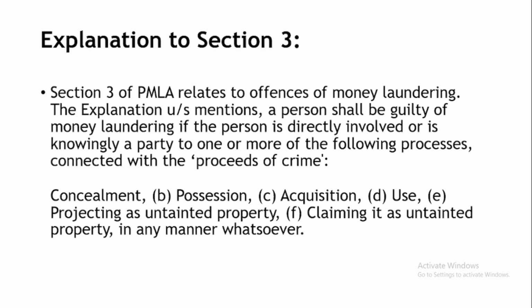So let us see what the connected crimes with the proceeds of crime are: concealment of the proceeds of crime, possession, acquisition, use, projecting as untainted property, claiming it as untainted property in any manner whatsoever. So this is the new explanation added under Section 3.